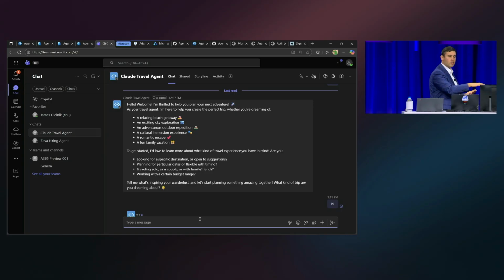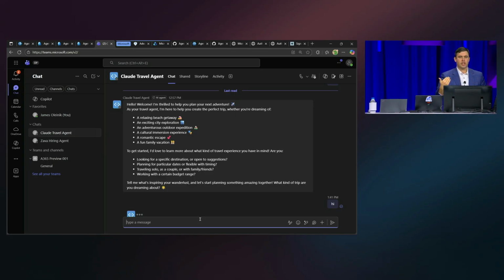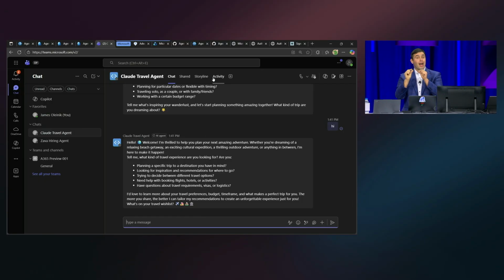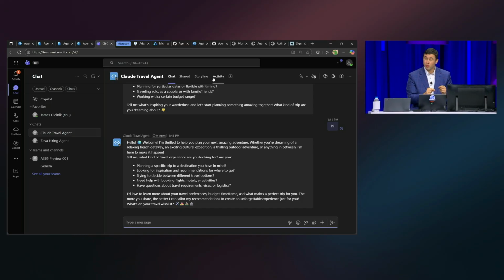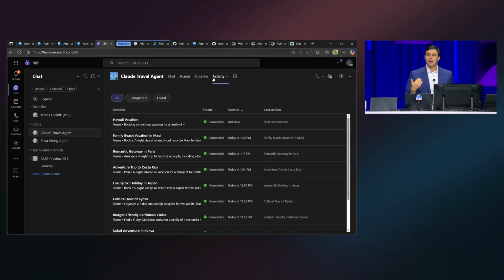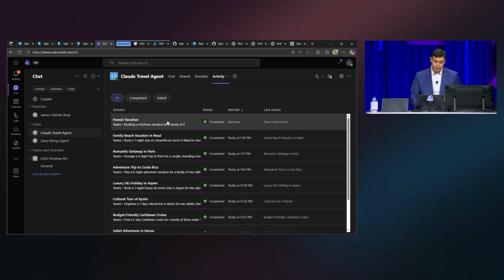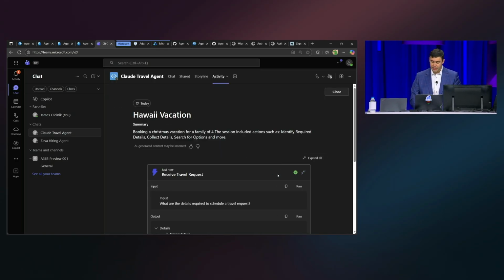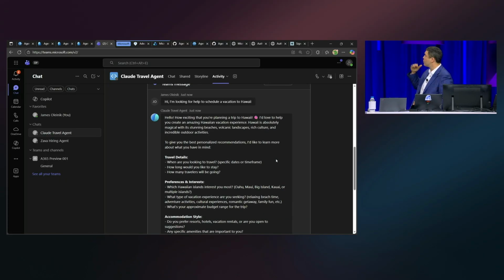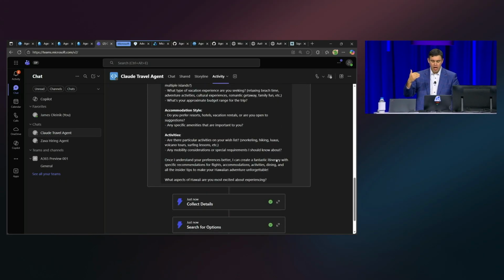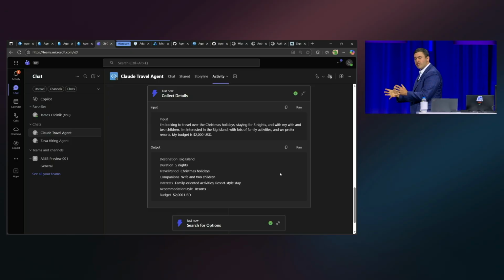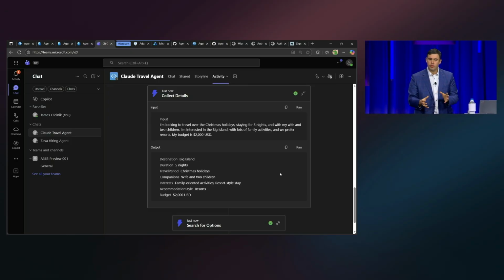And what's really awesome about this is now I can go into my integration testing loop as a developer, because now as part of Agent 365, if I'm a sponsor or an owner of this agent instance within this tenant, I can see that same observability activity light up directly within Teams. So I already asked it to try to book my Hawaii vacation for myself and my family of 4 here. You can see how all that Agent 365 instrumentation lit up this rich activity log. I'm essentially the owner of this agent after it's been instantiated, and I can see what it's doing.